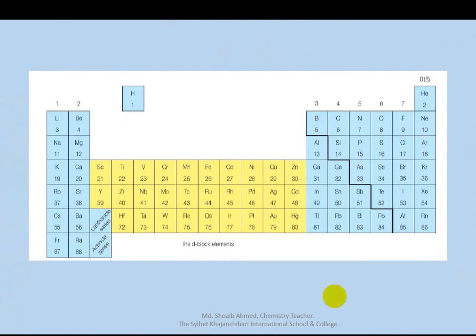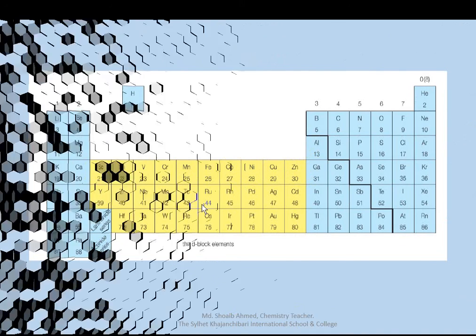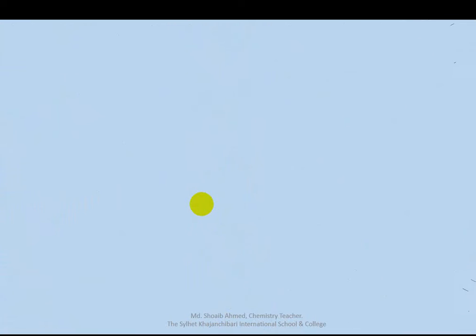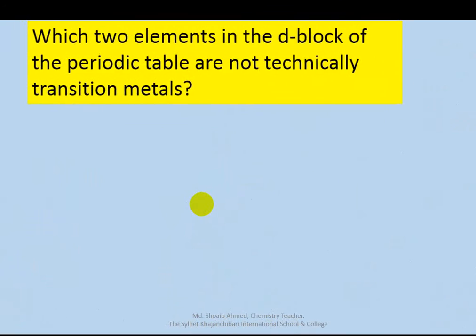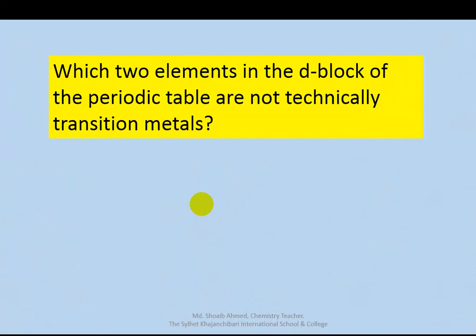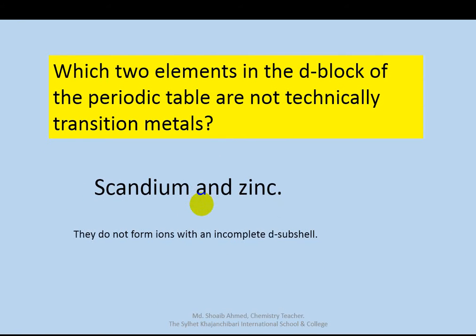Look, this is a d block element, but this one and this one are not transition elements. These are all transition elements, but scandium and zinc are not transition elements. Which two elements in the d block of the periodic table are not technically transition metals? Scandium and zinc. They don't form ions with an incomplete d subshell.